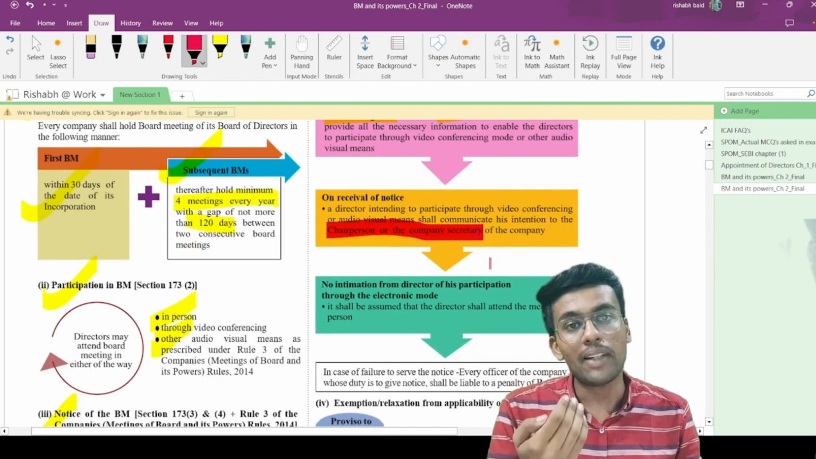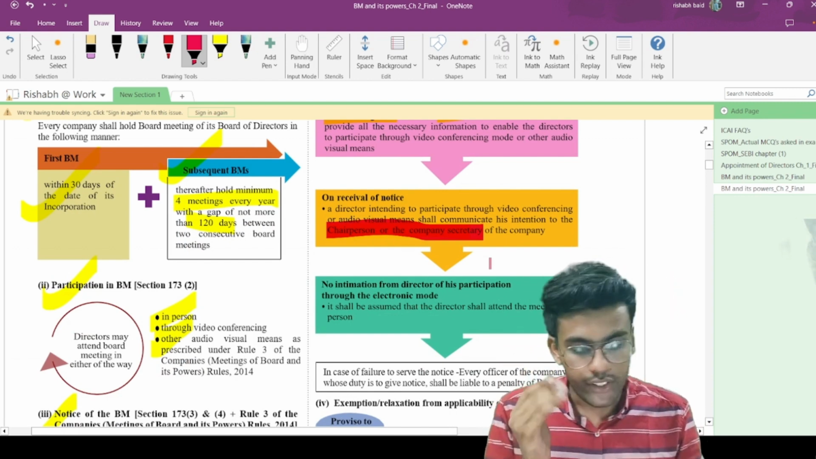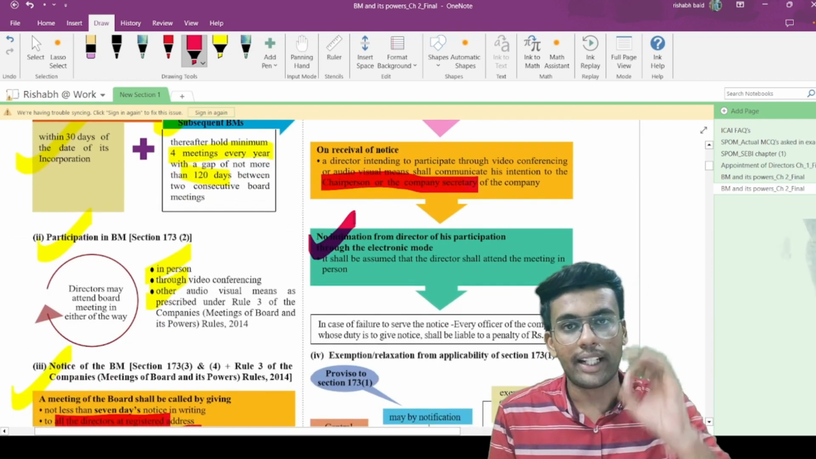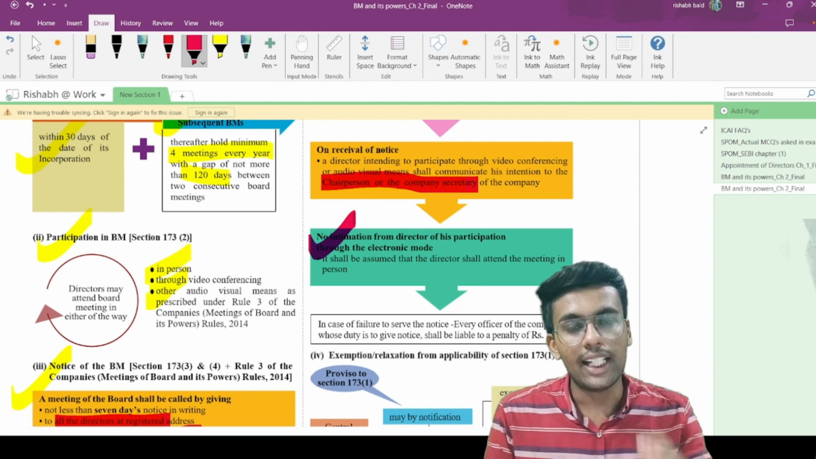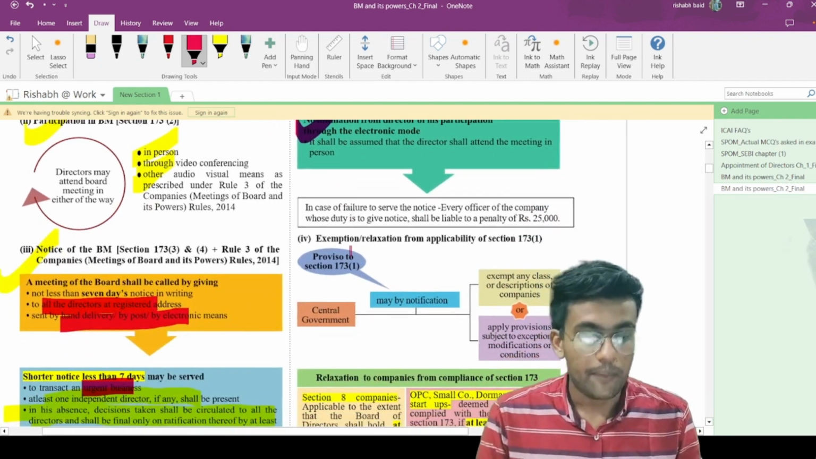The director shall intimate his intention to attend the board meeting by way of audio visual means or by way of video conferencing. If no intimation is sent by the director, then it will be presumed that the director is going to attend the meeting physically. So these are the provisions with respect to attendance in meeting.